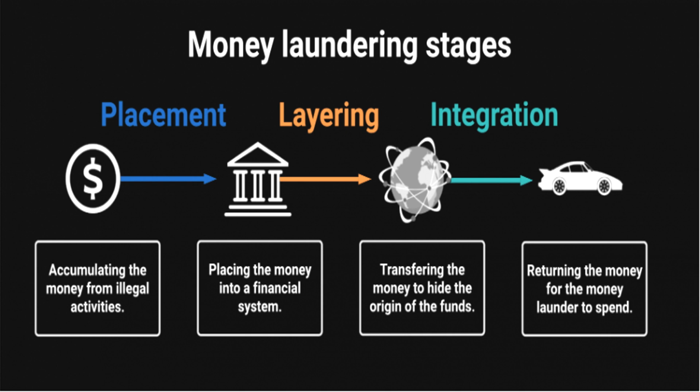The amount has to be put into the financial system, and there it will be integrated by transferring the amount to hide the origins of the funds. That means where you got the amount has to be hidden. So you will integrate into the financial system and get the money back from the money launderer to spend. So again you will get back the money to spend on your own. So placement, layering, and integration are the stages.